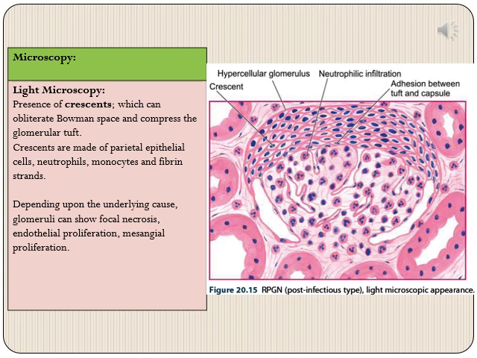Now, depending upon the underlying cause, the glomeruli can show areas of focal necrosis, endothelial proliferation, and mesangial proliferation. For example, in this case, in the picture we have taken here, the underlying glomerulus shows lots of neutrophils and there is glomerular hypercellularity. So here RPGN is arising in the context of post-infectious type glomerulonephritis or post-streptococcal type of glomerulonephritis.